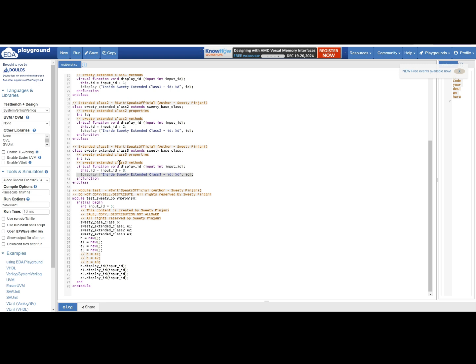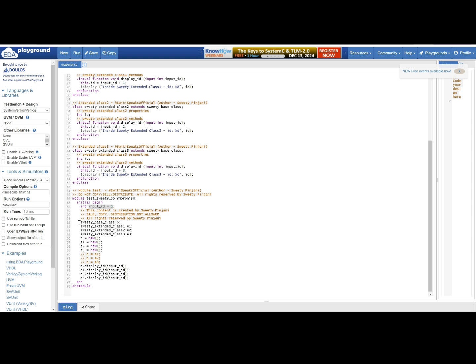This is how polymorphism is implemented. Same method but different implementation. Now let us see how we are going to call these methods. I have a test Sweetie polymorphism module in which, inside the initial block, I am having one int, which is input ID, and I am assigning it to 5.